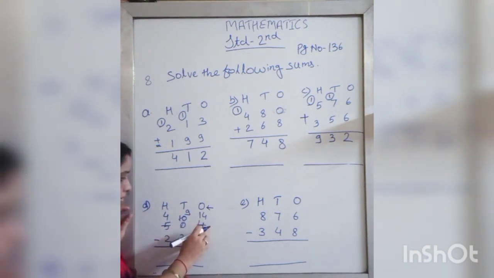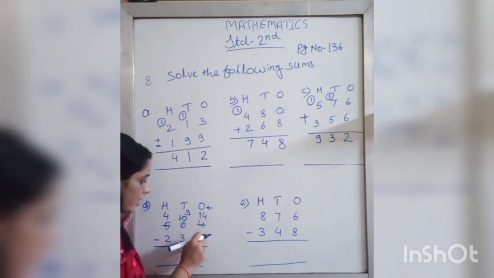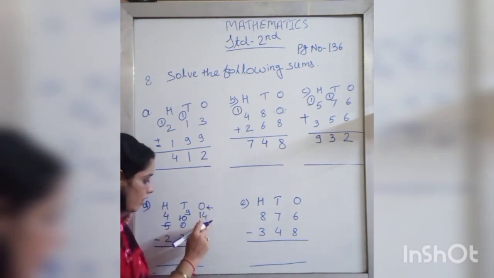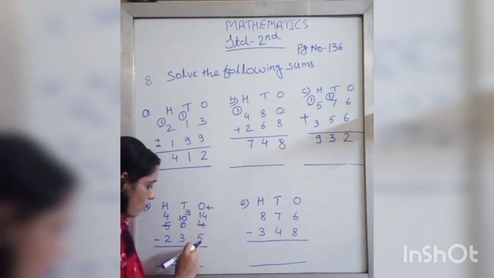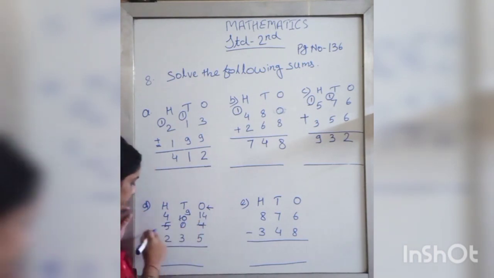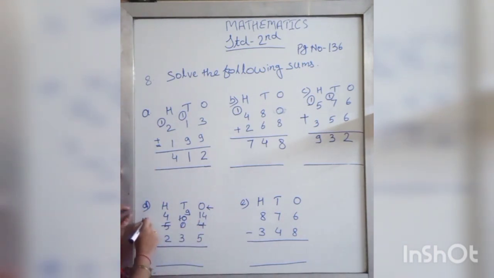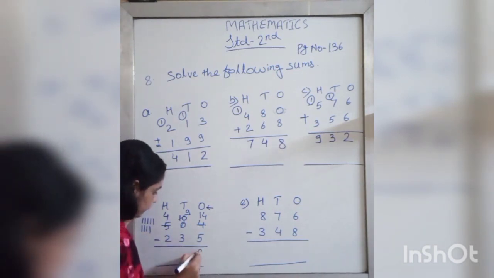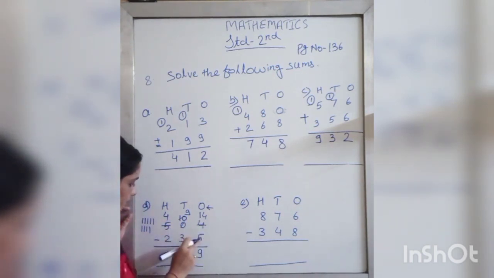Now subtract 5 from 14. How will you subtract? Start counting after 5 till we get 14. 6, 7, 8, 9, 10, 11, 12, 13, 14. Count these lines. 1, 2, 3, 4, 5, 6, 7, 8, 9. So 14 minus 5 is equal to 9.